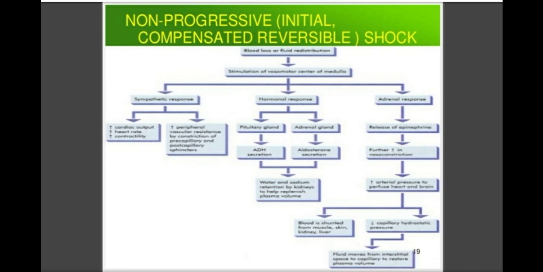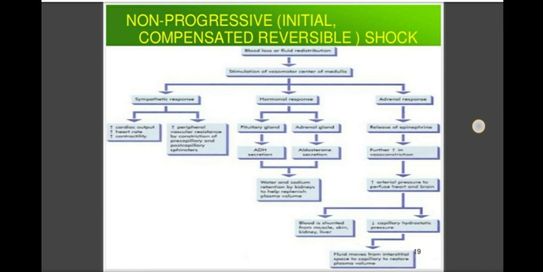So these two mechanisms are stimulated, and for this reason there is sympathetic response, hormonal response and adrenal response. The sympathetic response causes an increase in the cardiac output, increase in the heart rate, and increase in vasoconstriction, which also leads to an increase in peripheral vascular resistance by constriction of the peripheral circulation.